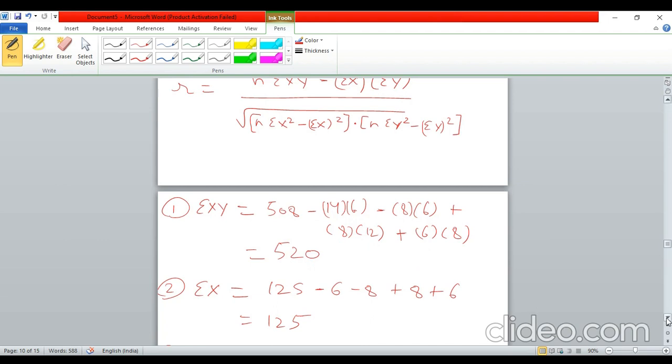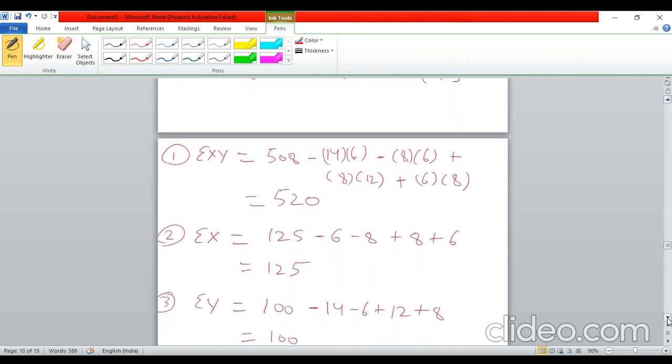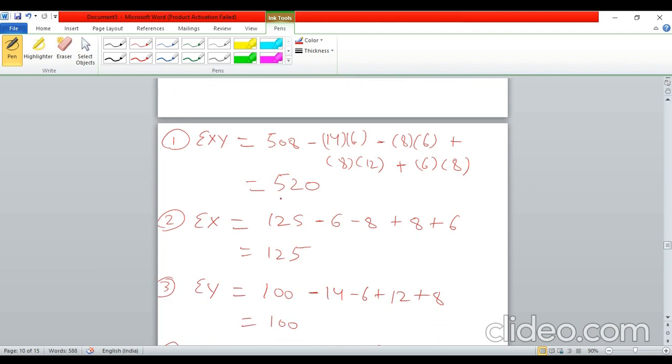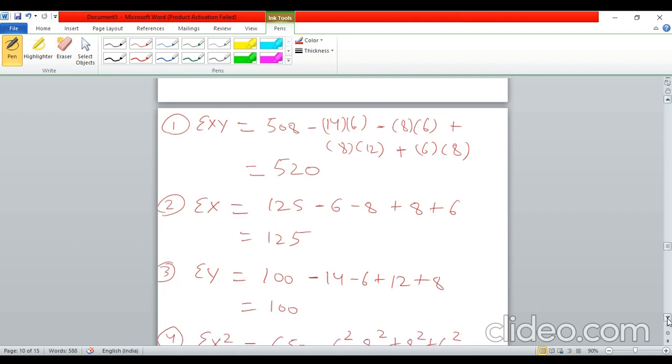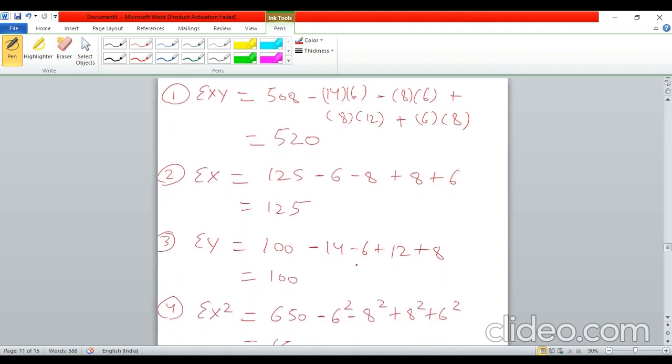Now similarly, summation x. In the original data, it was given as 125. From this, I subtracted the incorrect values, those were 6 and 8, and then I added the correct values, 8 and 6. So these will cancel out each other, and summation x will remain the same, 125. And the same is the case with summation y. You subtract the old, incorrect values, then you add the new values. This will cancel out again, so summation y will remain the same, 100.